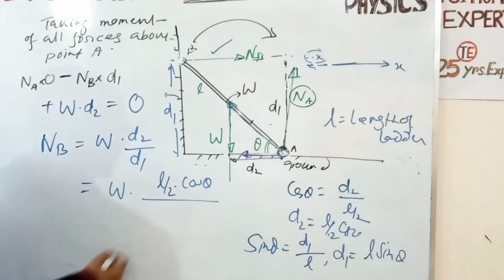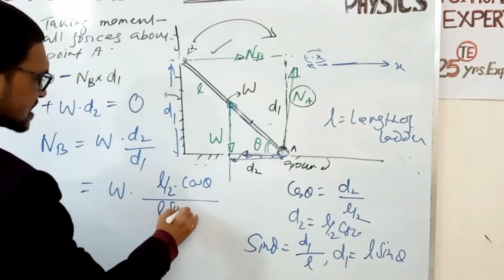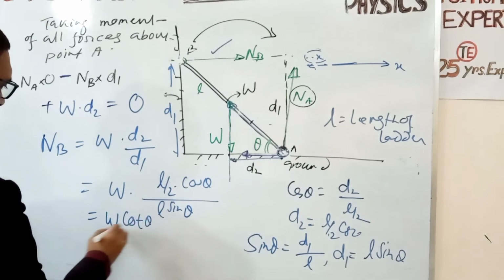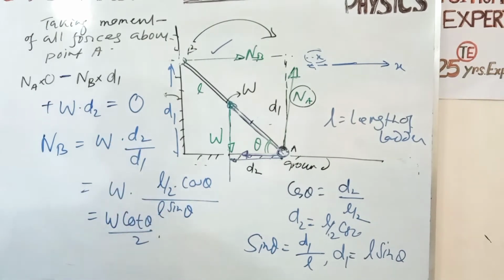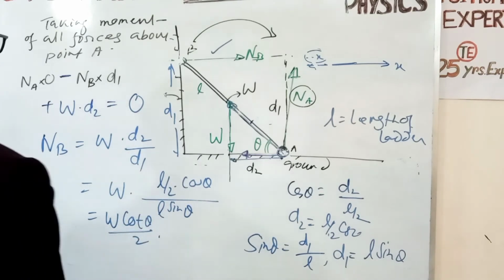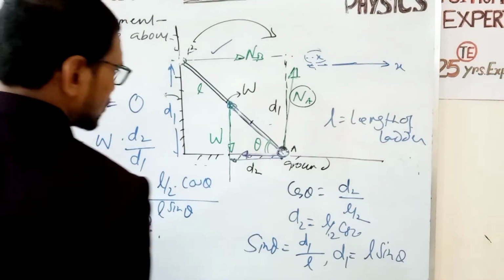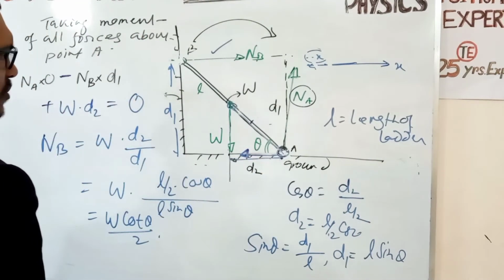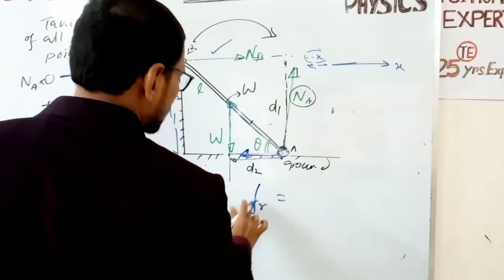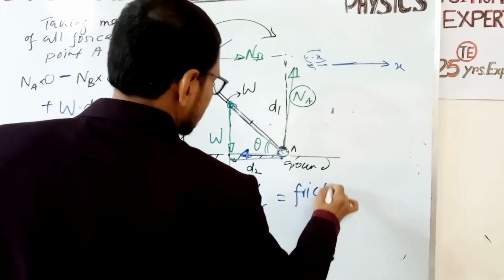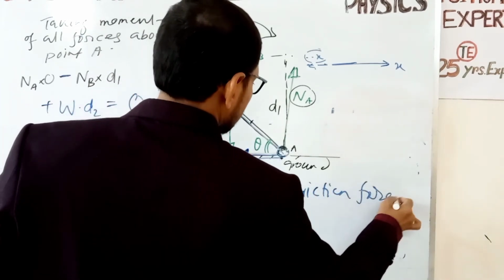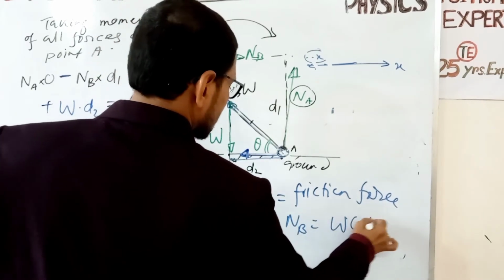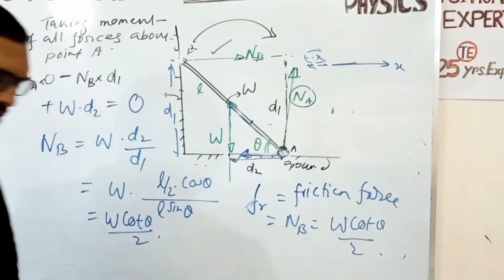Now put d1 equal to L sin theta here, so we get W cot theta by 2. So this is the reaction NB, and also this is the friction force. So the friction force equals NB, which is equal to W cot theta by 2. So this is the answer.